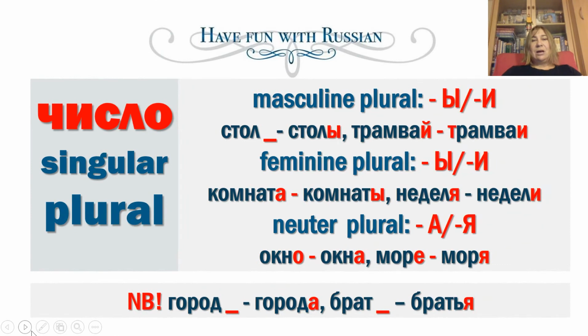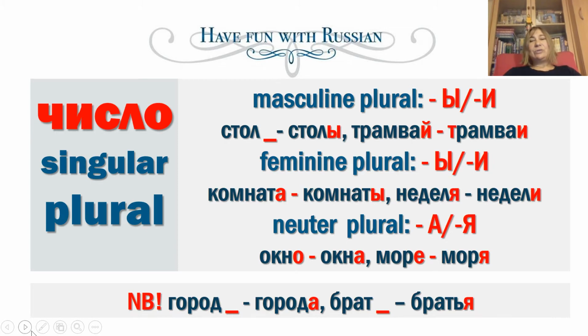В русском языке существительные могут быть единственного, singular, and множественного числа, plural. Most Russian plural nouns, both masculine and feminine, have the endings «ы», «и». Столы, tables, трамваи, trams, комнаты, rooms, недели, weeks.